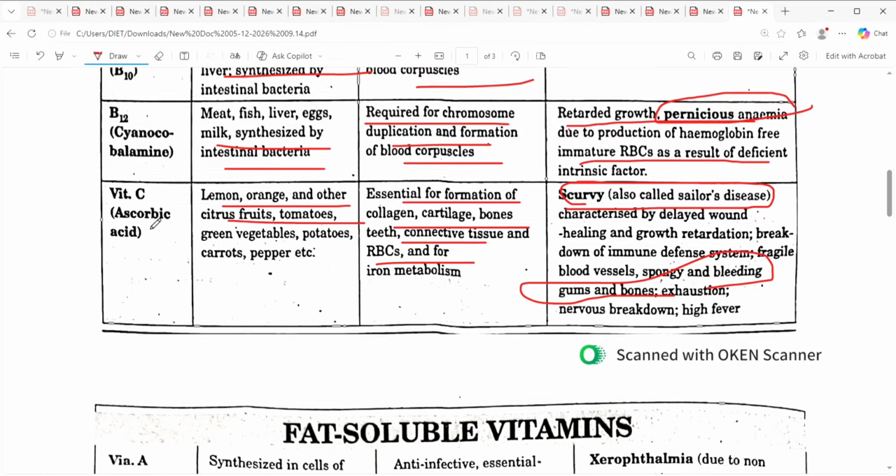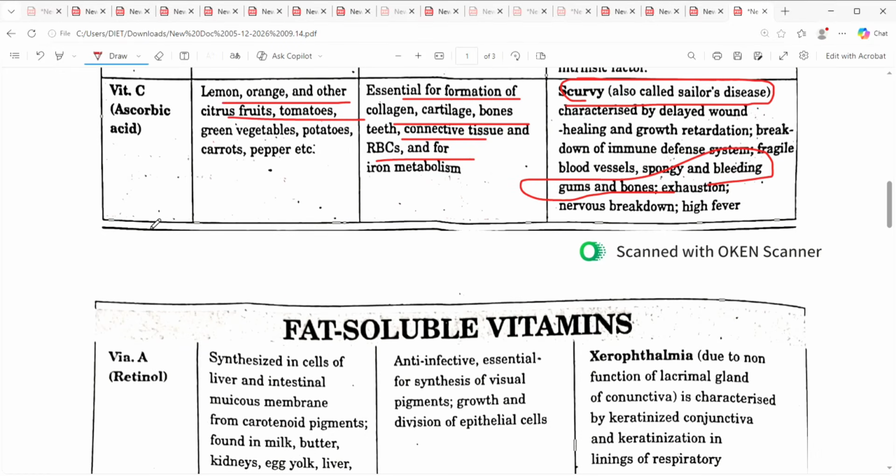It's also very important that vitamin B is very important. We have a number of B vitamins, and their names and their deficiency leading to what? Definitely the sources will also come, all the same things will be coming out. But what is the scientific name? What does the deficiency lead to?